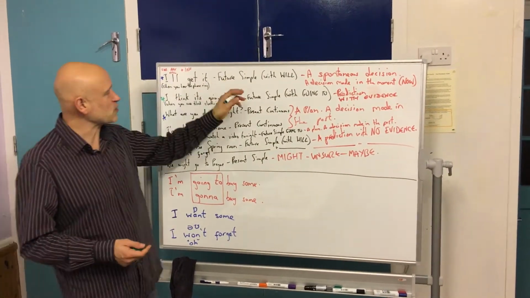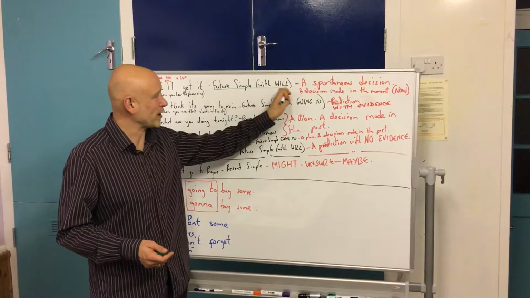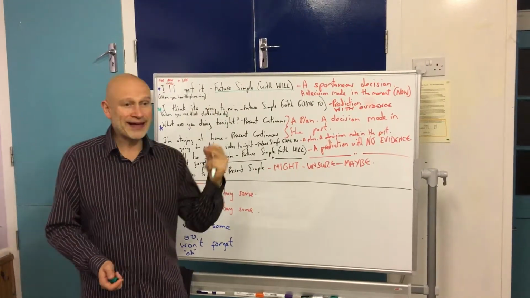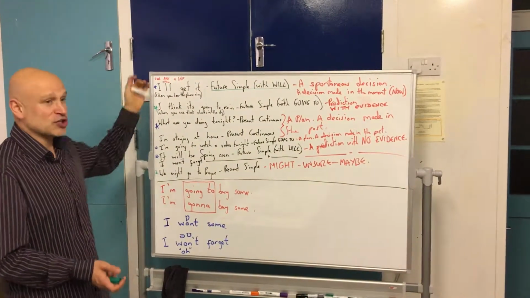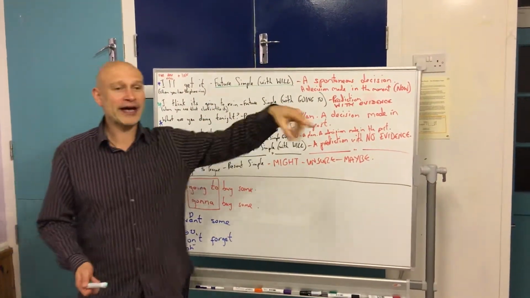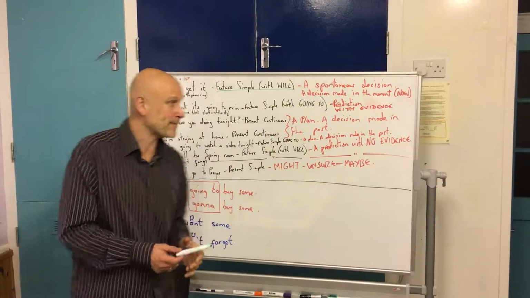One of the reasons we use the future simple with will is when we make a spontaneous decision at that moment. And a classic is, you hear the phone ring and you go, oh, I'll get it. You make the decision at that moment.